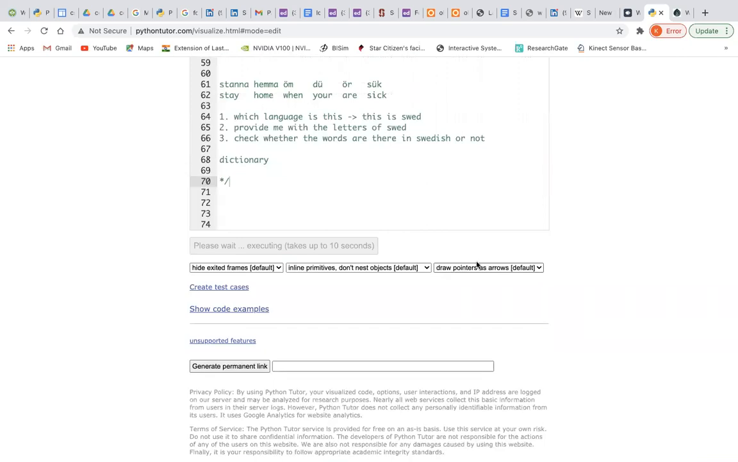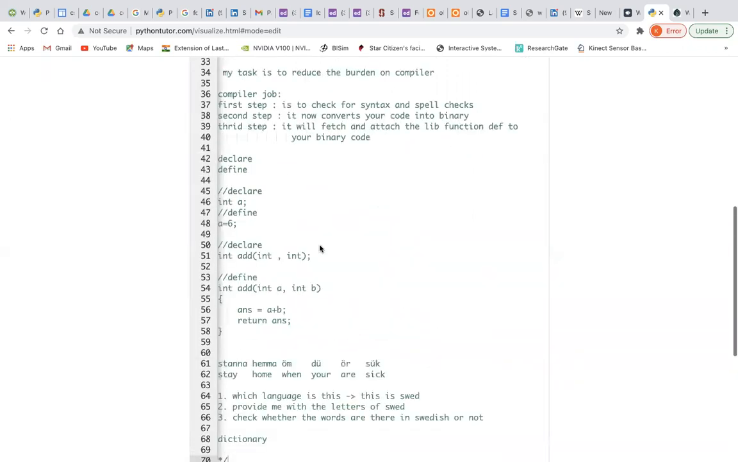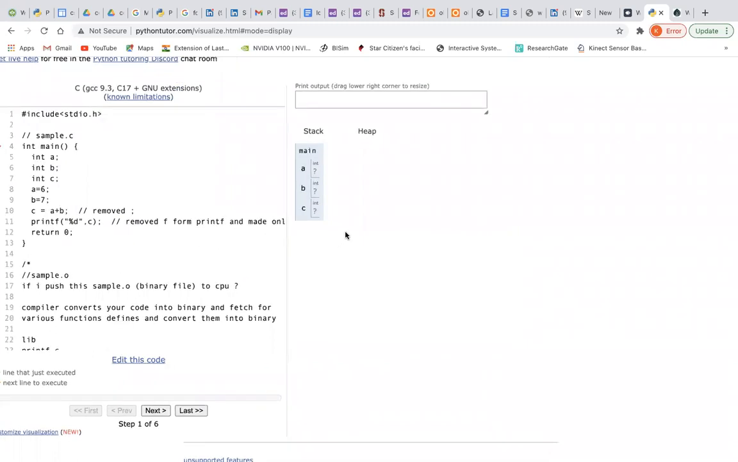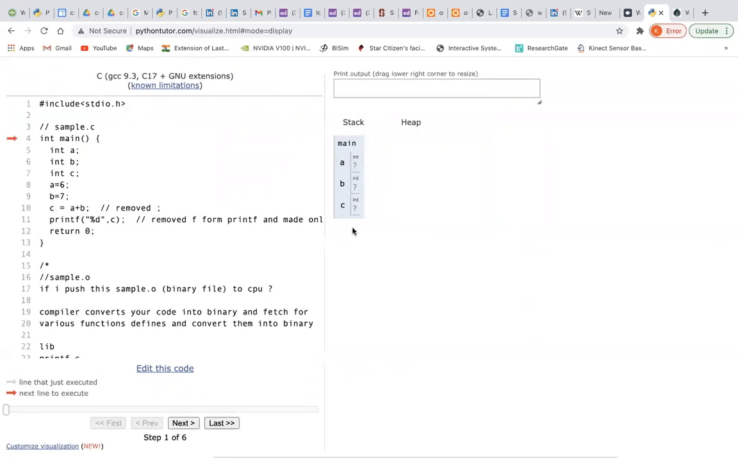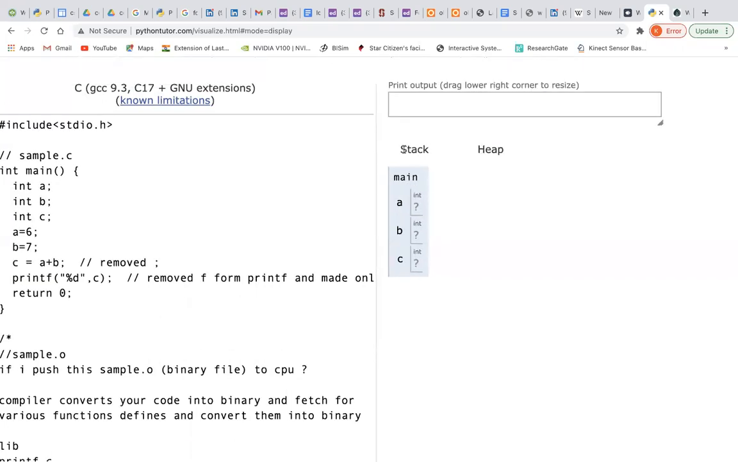It might take 10 seconds, I think, because it takes some time to compile. So what is the difference between Python and C that you have observed here? Earlier, what do you see in place of the stack and heap in Python? Have you remembered? Global and local memory.